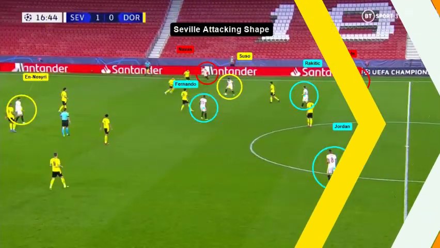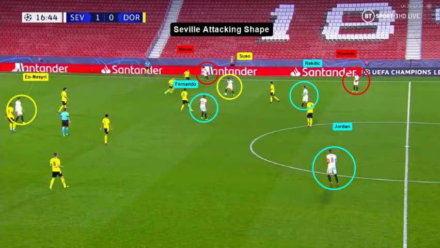Here we can see the Sevilla attacking shape. In the center we see Jordan as the lone pivot in case of a counter attack, and the two midfielders Fernando and Rakitic on the wings for support. We see Suso moving as an inverted winger and Navas overlapping and maintaining the width with En-Nesyri between the two centre backs of Dortmund.